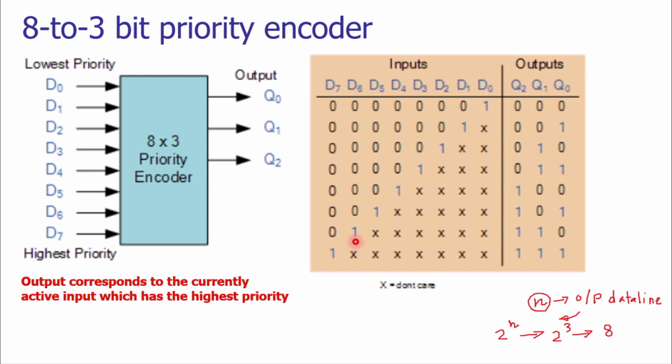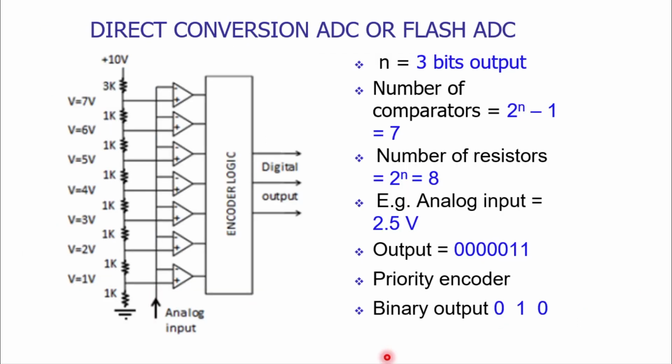If D6 is giving high level output, then the effects at D5 to D0 would be ignored. So in this case, we are getting the output as 110, the binary digital output for a voltage equal to 6.8 volts. In this way, we can easily and simply convert the analog signals into digital binary signals.